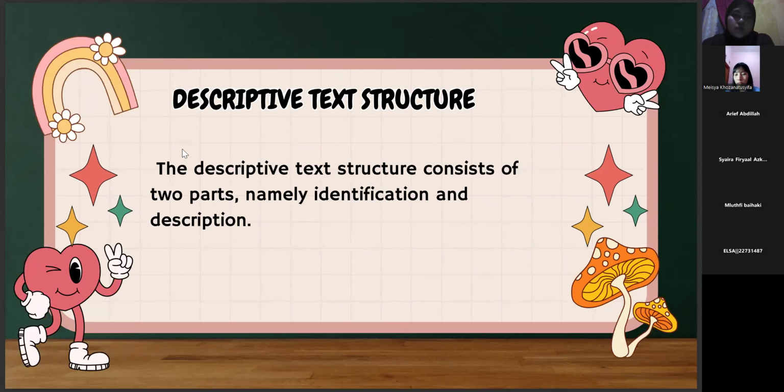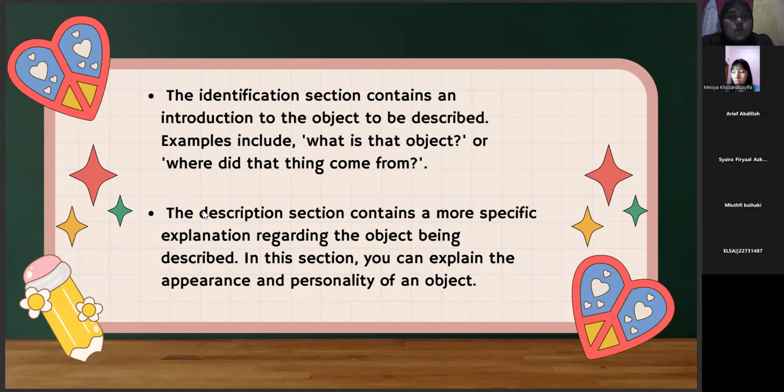Descriptive text structure. The descriptive text structure consists of two parts, namely identification and description. The identification section contains an introduction to the object to be described. Examples include what is the object, or where did the thing come from. The description section contains a more specific explanation regarding the object being described. In this section, you can explain the appearance and personality of an object.